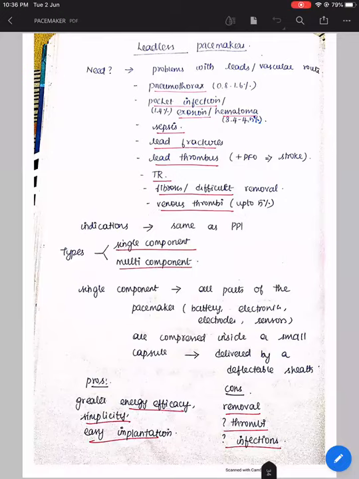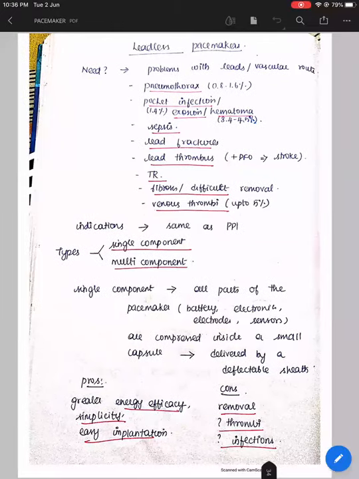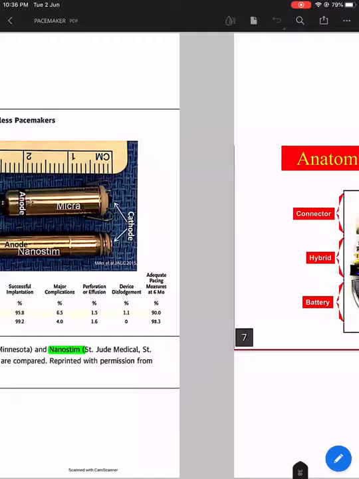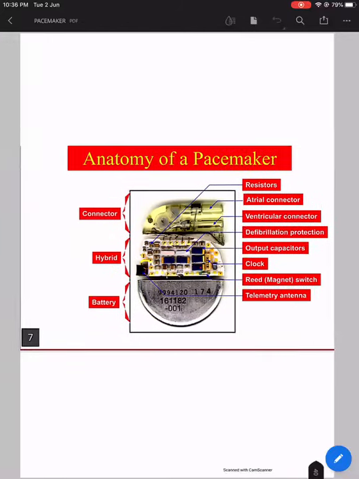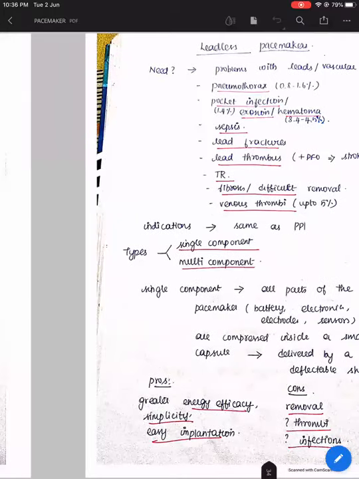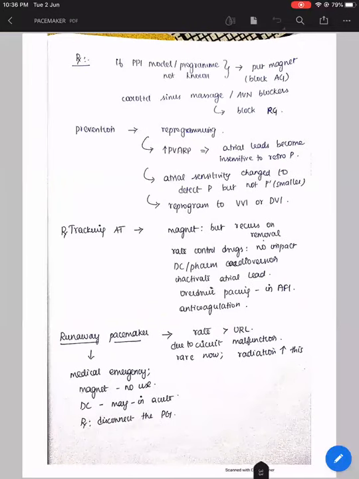Okay. So we'll go into leadless pacemakers now. Actually, I think I have added the American guideline. No, okay. I will add and re-upload the American guidelines for pacemakers also.